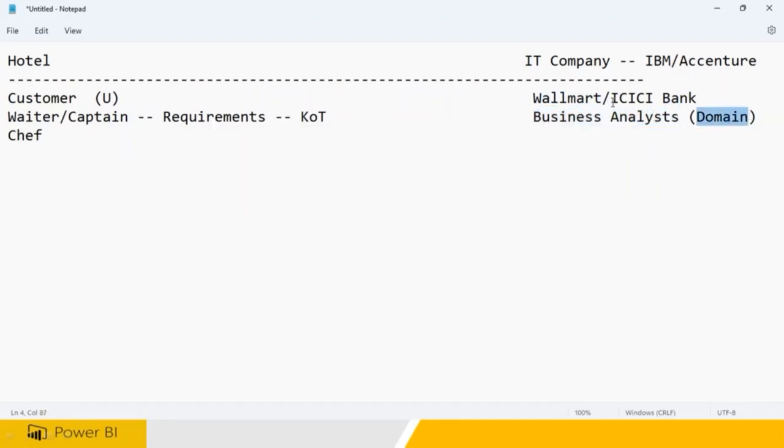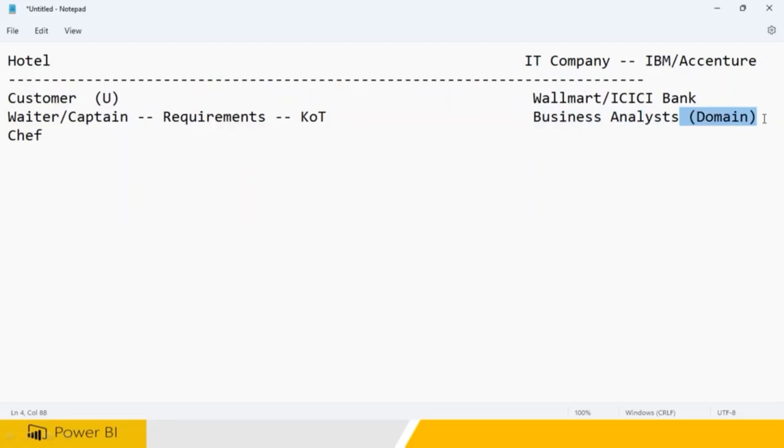What is Walmart? Walmart is into FMCG or retail business like Amazon.com, right? So the business analyst should have experience in retail sales. This person would have worked at Amazon for 10-15 years, or a business analyst would have worked in the banking industry for 10-15 years, and after that joined IBM as a domain expert, not a technical expert.